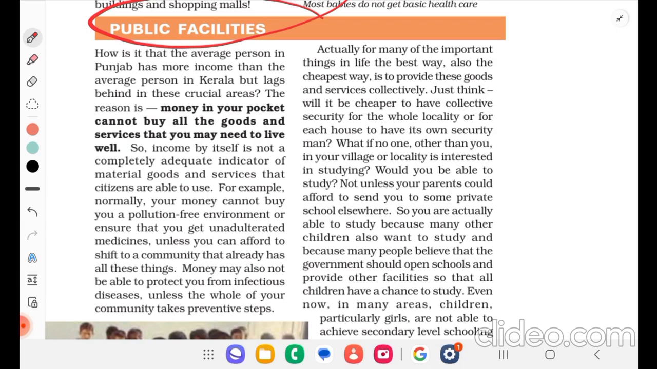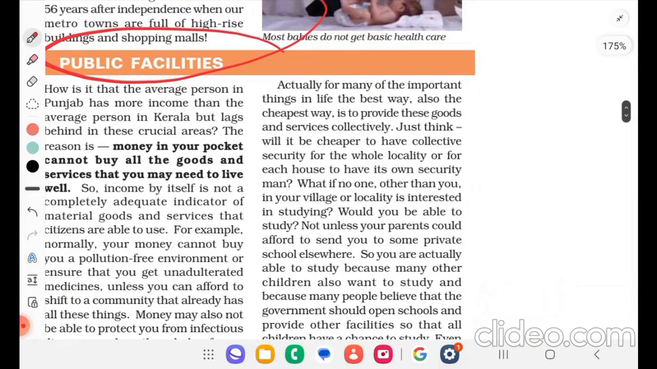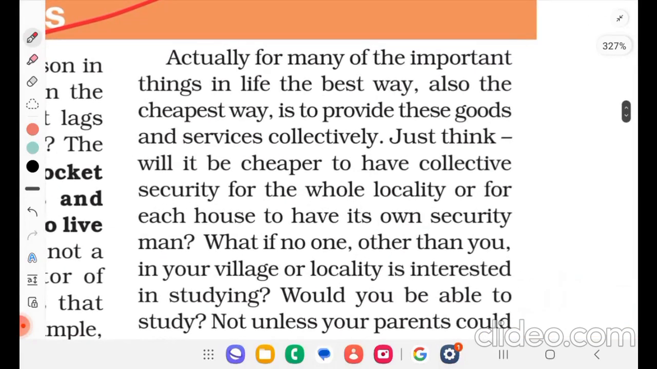So, income by itself is not a completely adequate indicator of material goods and services that citizens are able to use. For example, normally your money cannot buy you a pollution-free environment or ensure that you get unadulterated medicines unless you can afford to shift to a community that already has all these things. Money may also not be able to protect you from infectious diseases unless the whole of your community takes preventive steps. Actually, for many of the important things in life, the best way, also the cheapest way, is to provide these goods and services collectively.